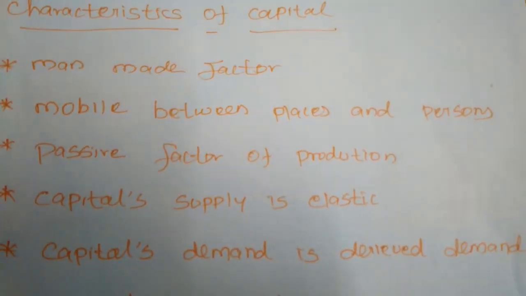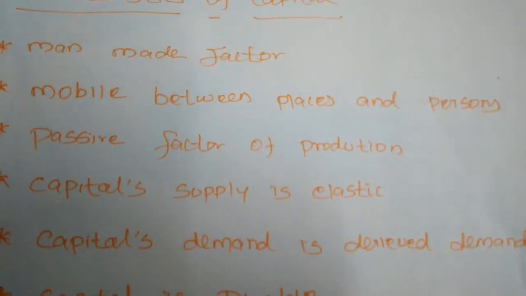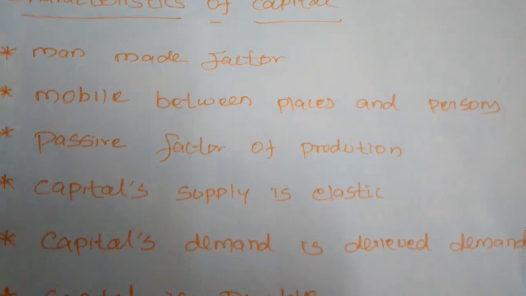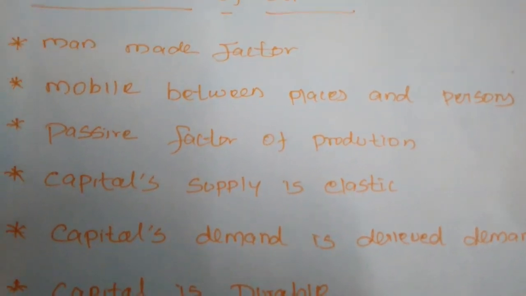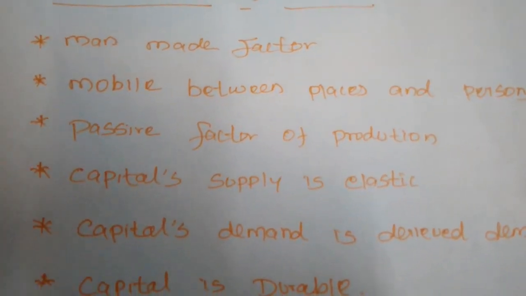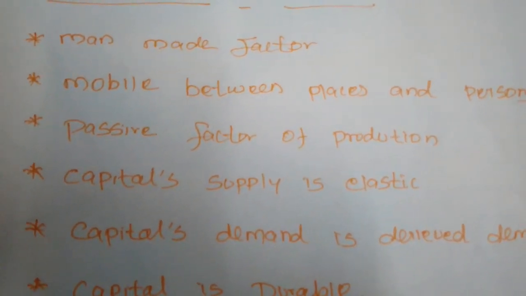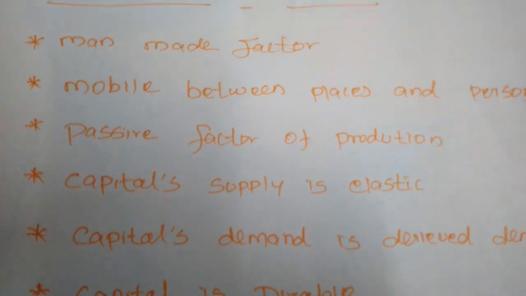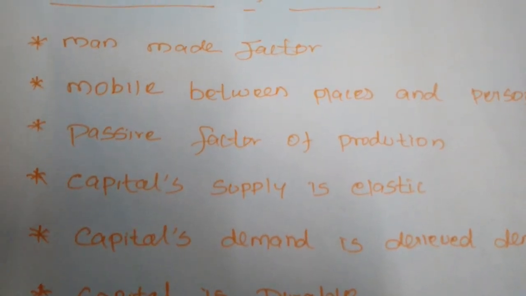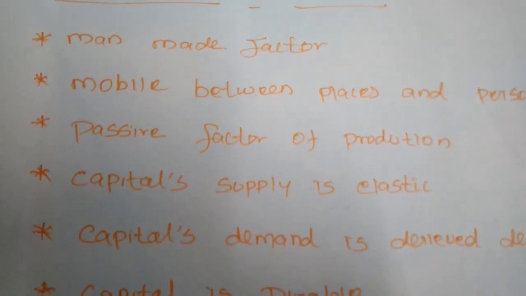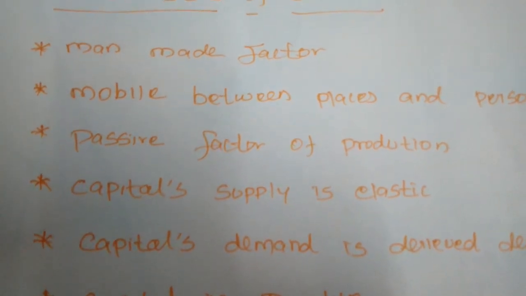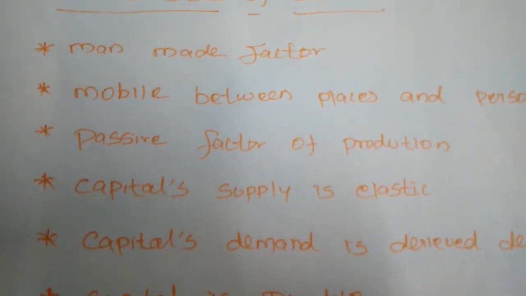Capital is always transferred from one person to another, and moves from one place to another. And capital is considered a passive factor of production, because we can use capital, but capital never does anything by itself. So it is called a passive factor of production.